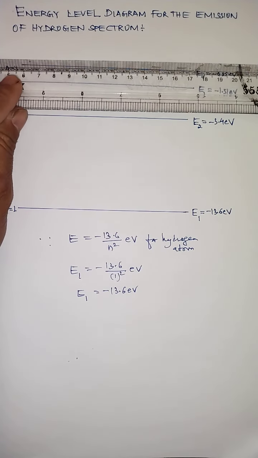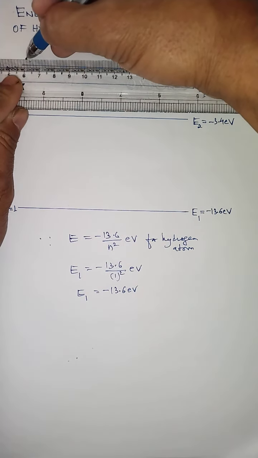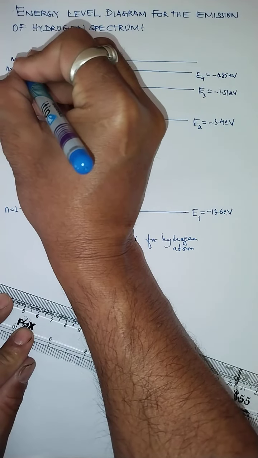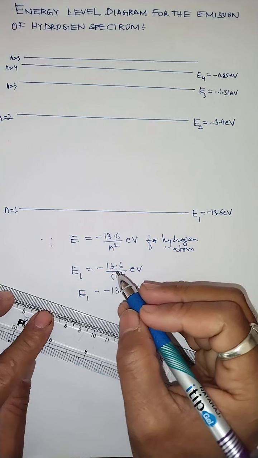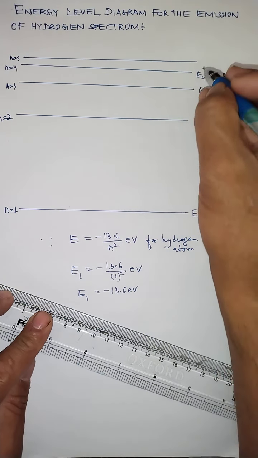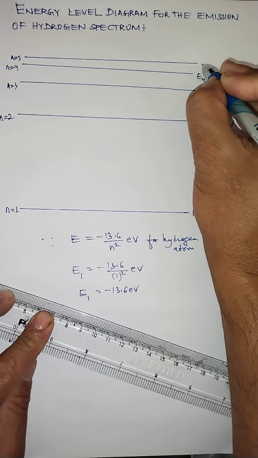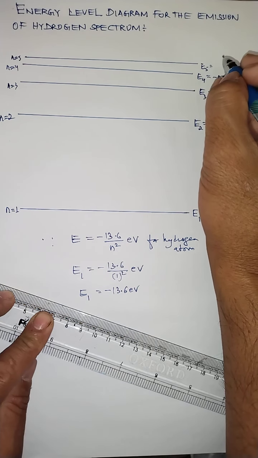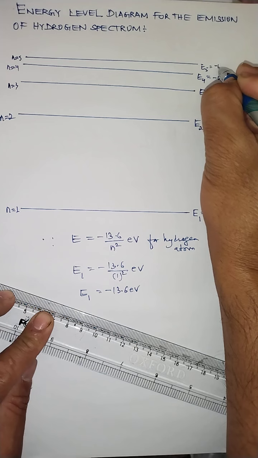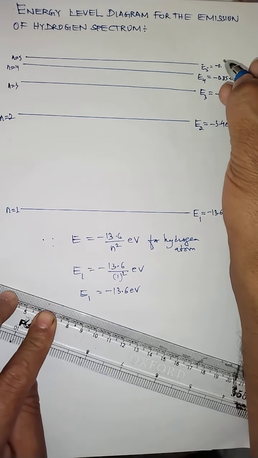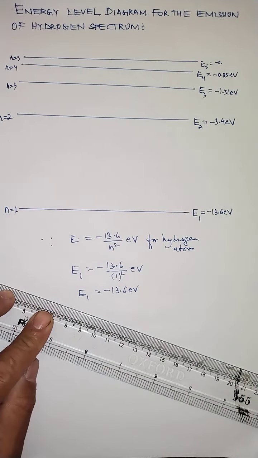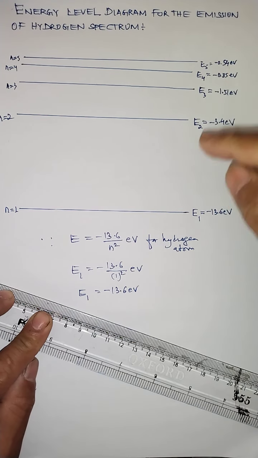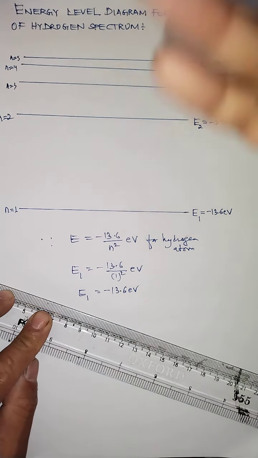Which orbit? Fifth orbit. Let me just draw this way. So n equals 5. If I put n equals 5, then the energy acquired by the electron in the fifth orbit is expressed by E5, and this E5 equals what? Minus 0.54 electron volt.